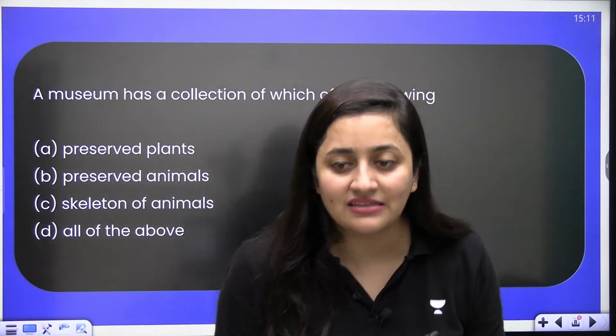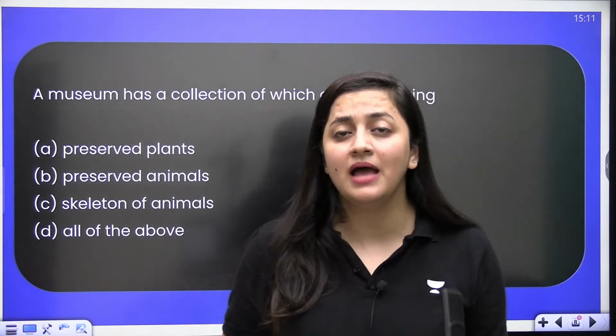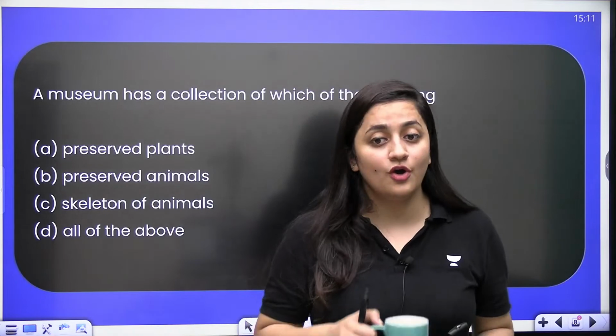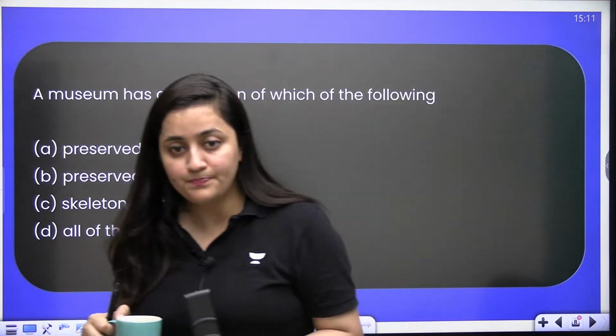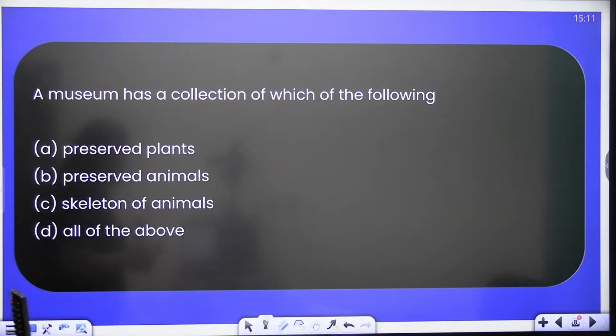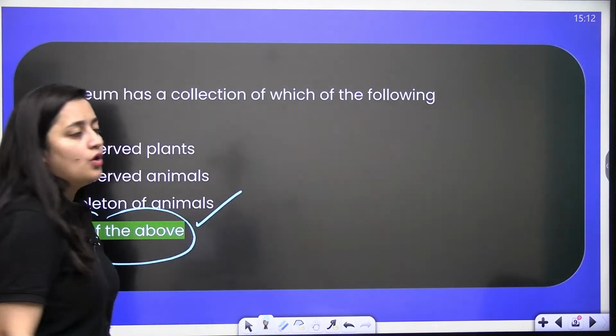Next question: a museum has a collection of which of the following? Guys, be quick. A museum has a collection of which of the following? Preserved plants, preserved animals, skeleton of animals, and all of the above. Yes, you are right. It's all of the above.